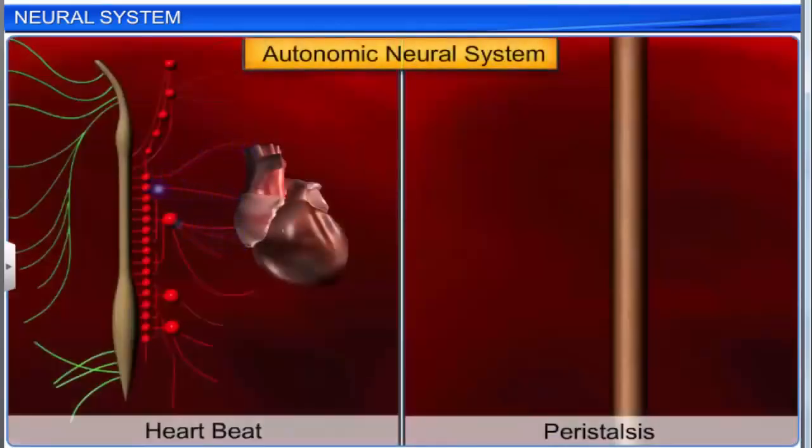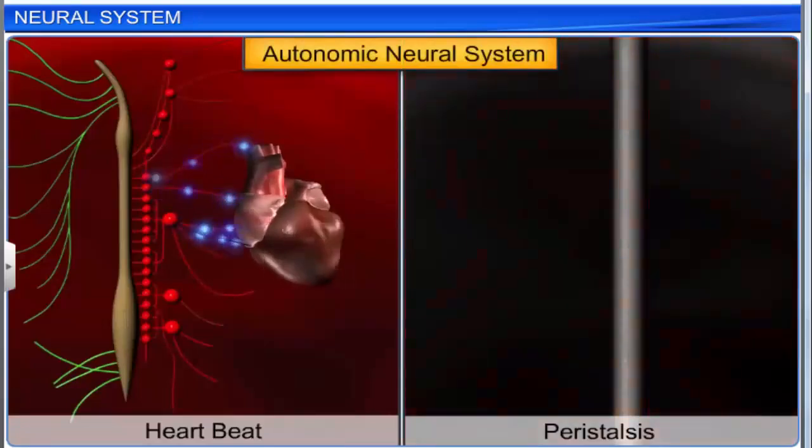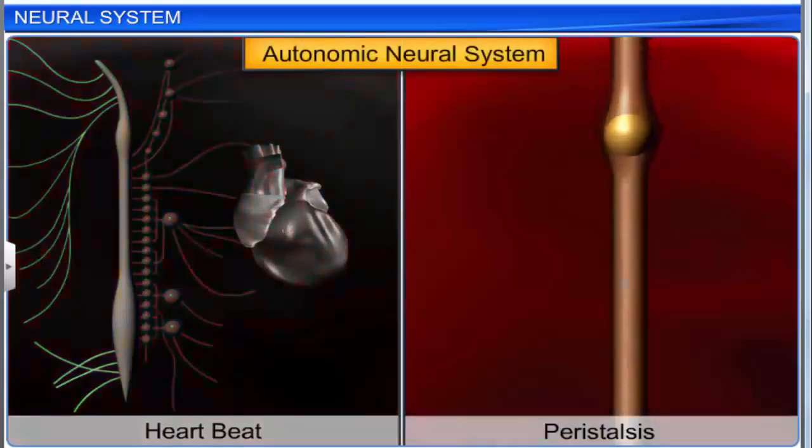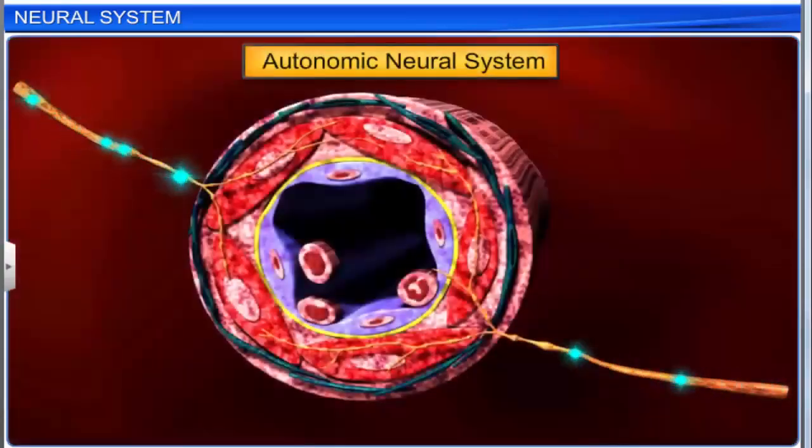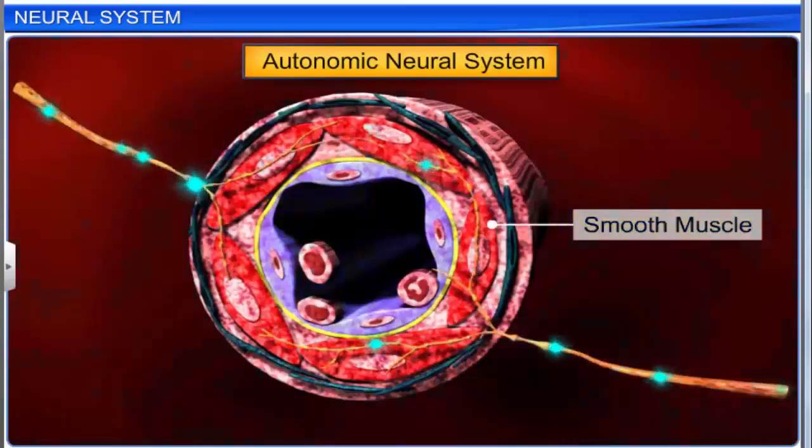The autonomic neural system controls involuntary functions such as heartbeat, peristalsis, etc. This is because the nerve fibers of the autonomic nervous system extend up to the visceral organs and smooth muscles of the body.